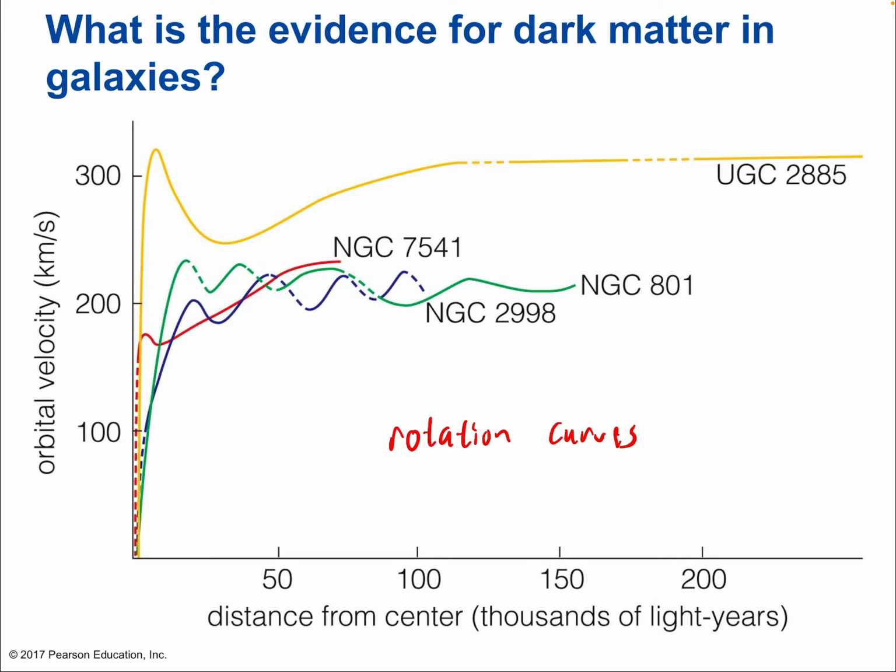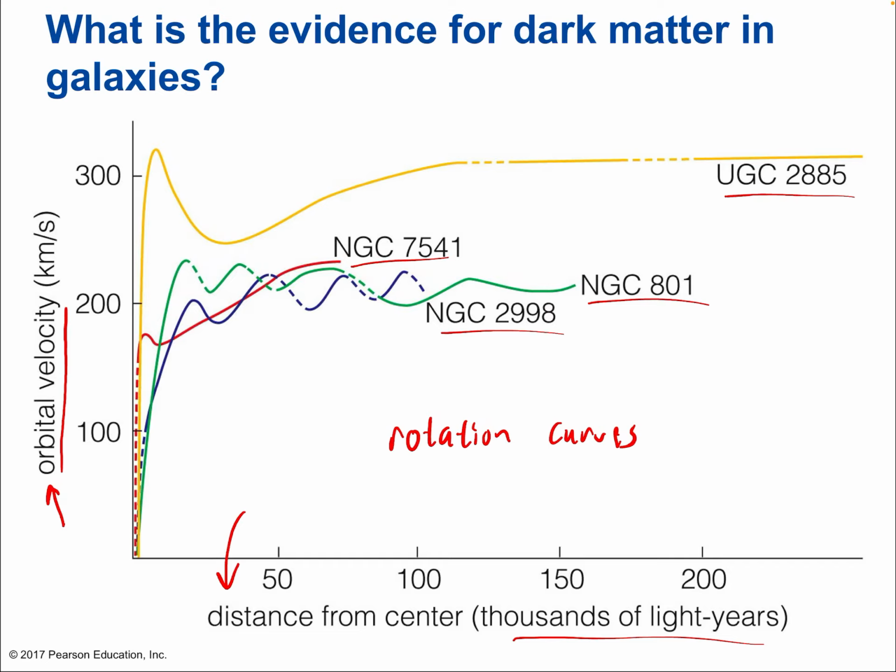And this behavior, by the way, is shown right here in this graph of orbital velocity as a function of distance from the center of the galaxy. All right, so this would be orbital velocities of individual stars, right? And you can think of a bunch of data points collected to create this average curve. And then distance from the center in thousands of light years, okay? Each of these names here is the name of a galaxy, okay? So these are 4 different galaxies representing real data that's been collected.